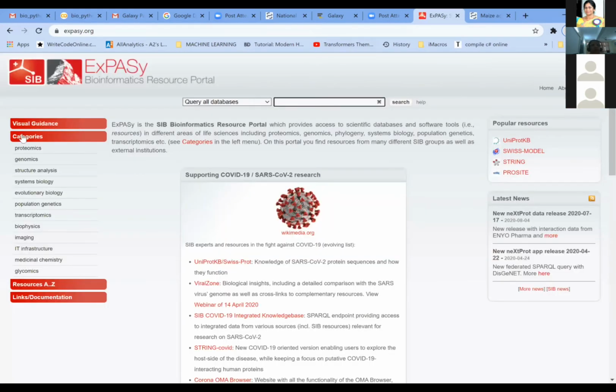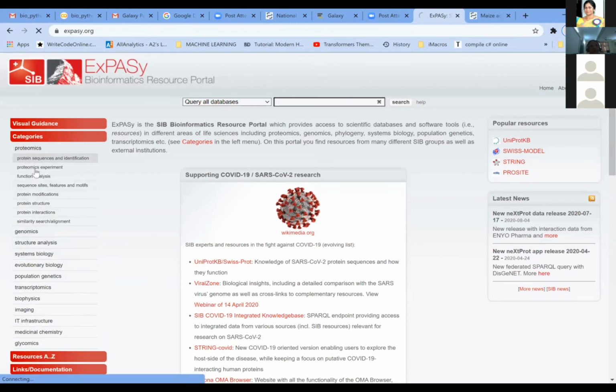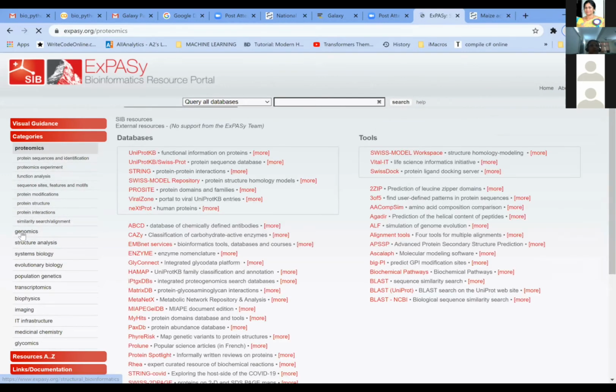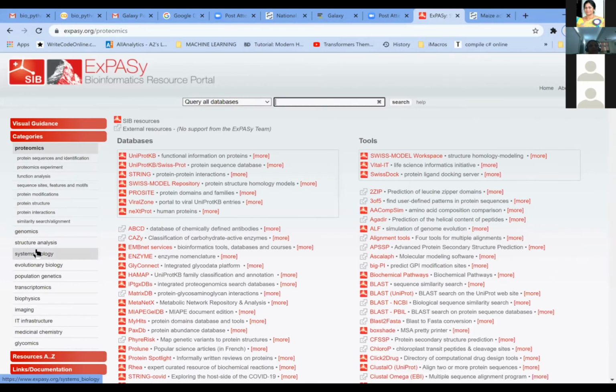So here you have categories, proteomics, genomics, and various analysis which you can do. As Madam told, it is a very important portal where you can do any analysis of your biomolecules, not just proteins. If you click on proteomics, you can do various aspects related to proteins, and genomics, if you click, you can do different aspects. So now let me first go to proteomics.